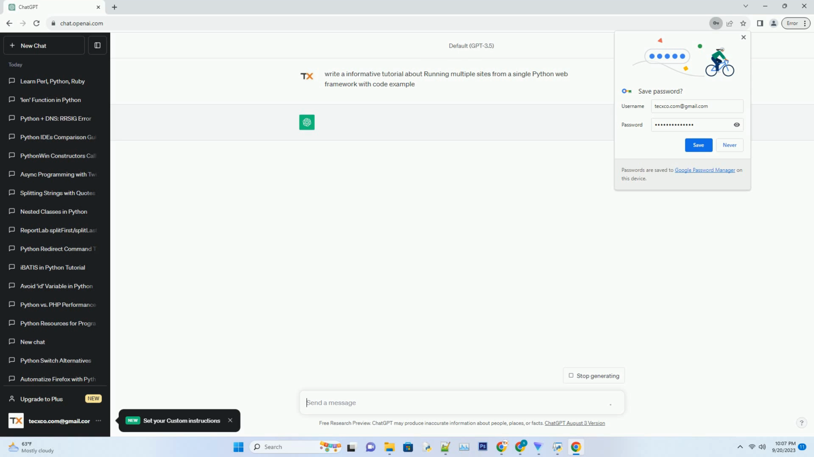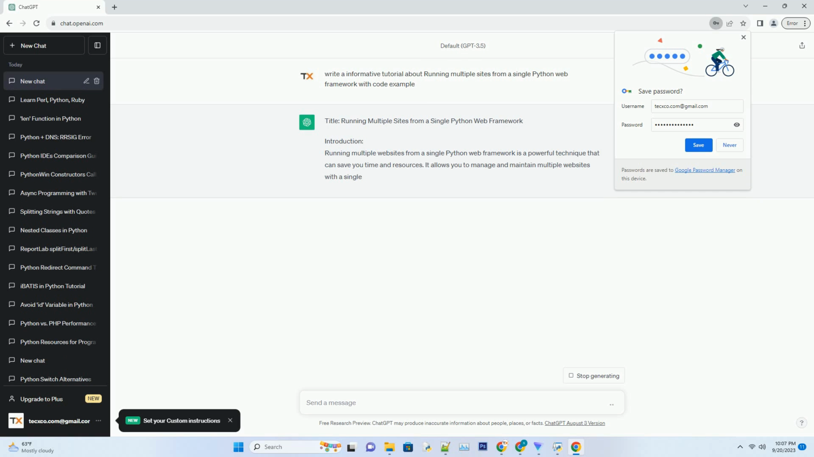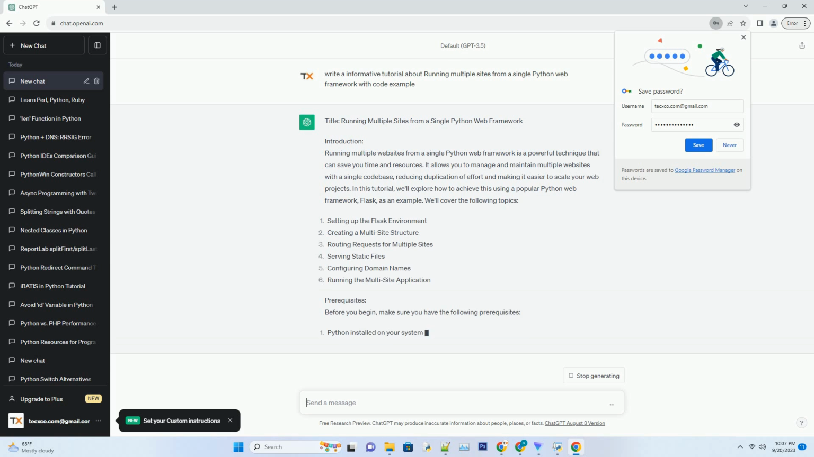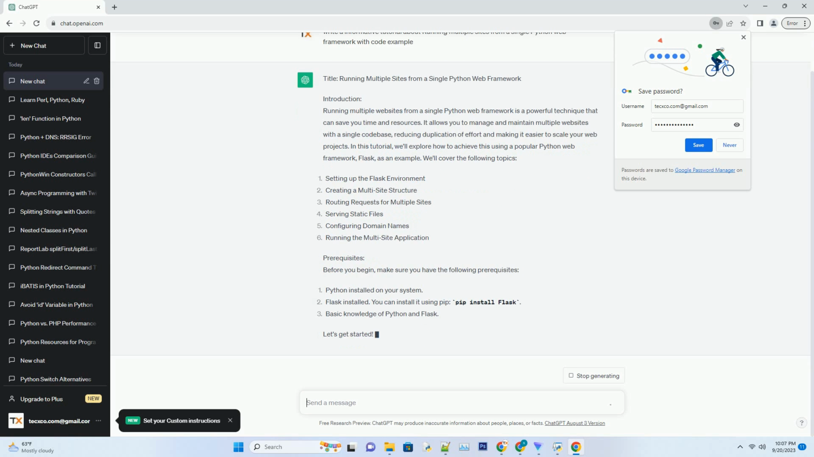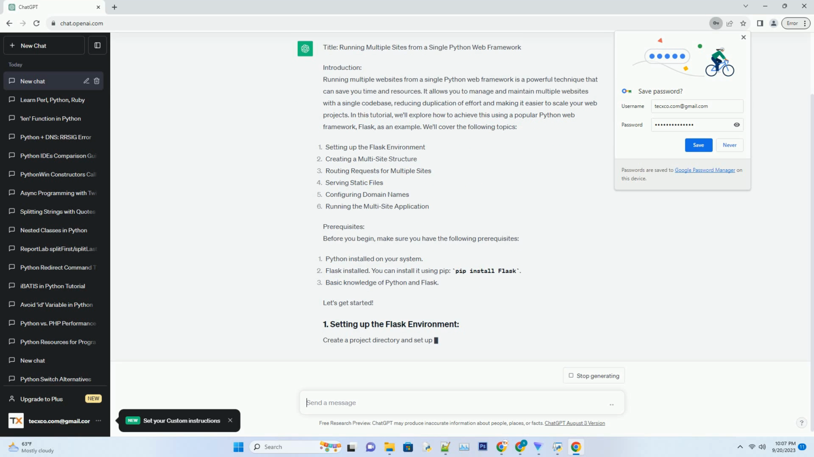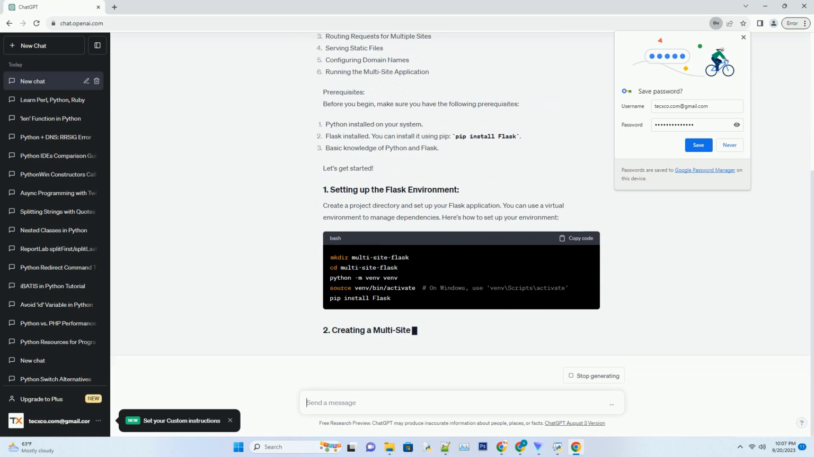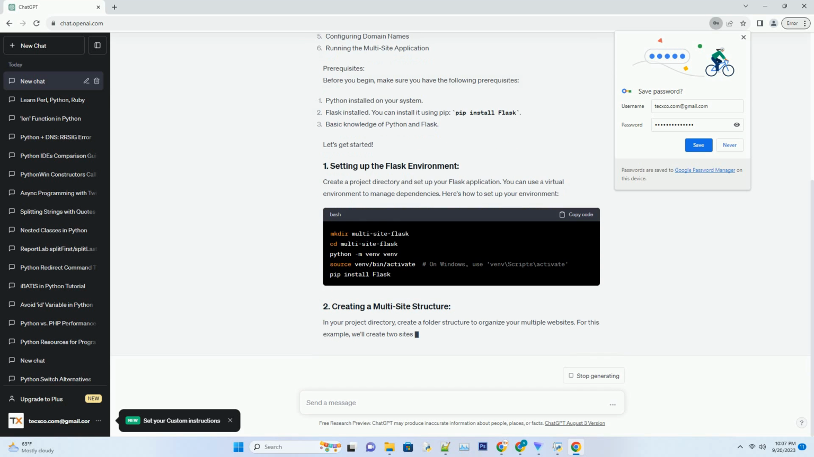Title: Running multiple sites from a single Python web framework. Introduction. Running multiple websites from a single Python web framework is a powerful technique that can save you time and resources. It allows you to manage and maintain multiple websites with a single code base, reducing duplication of effort and making it easier to scale your web projects.